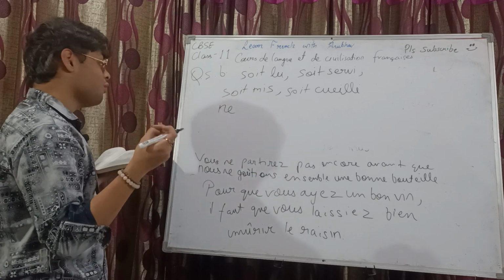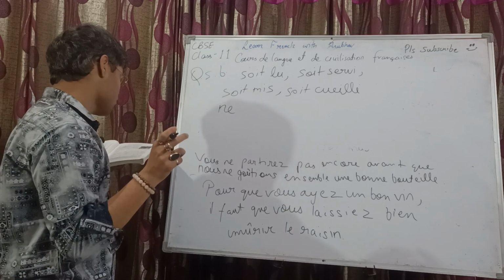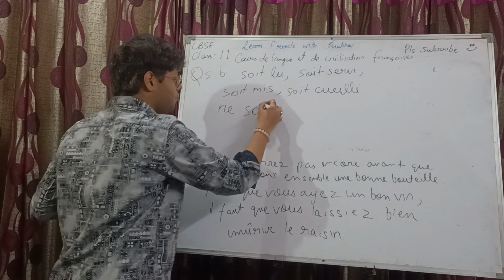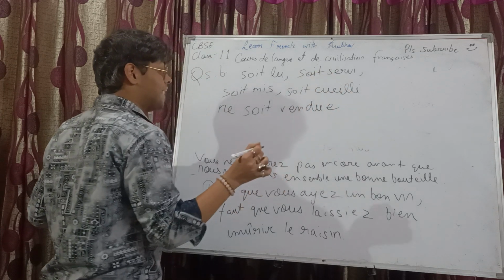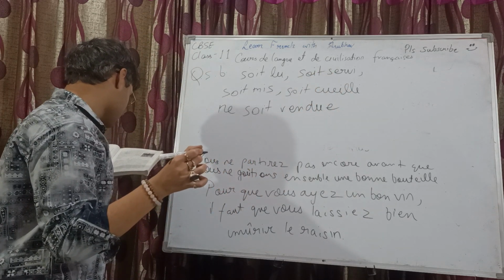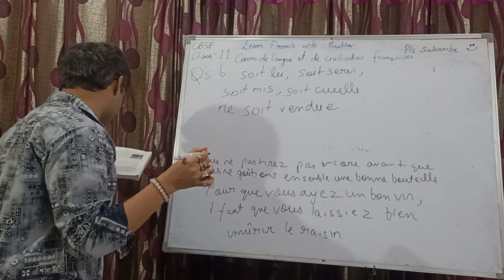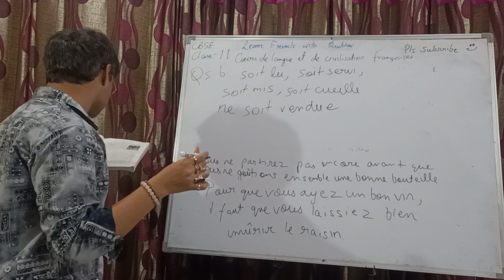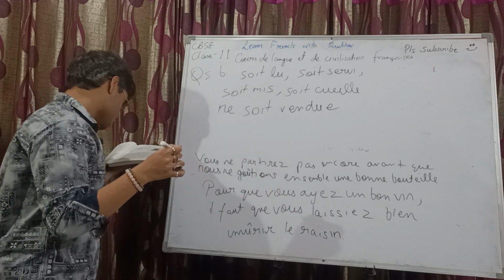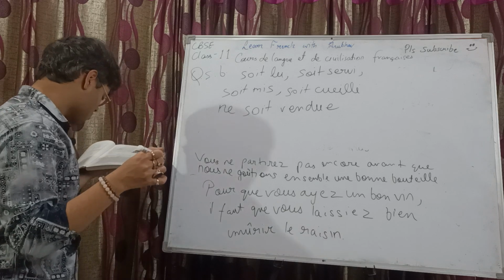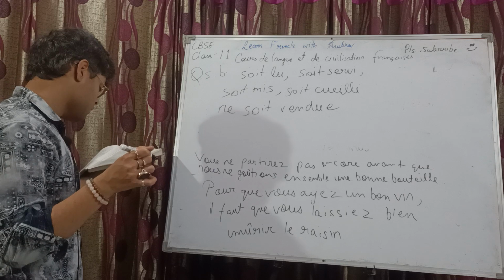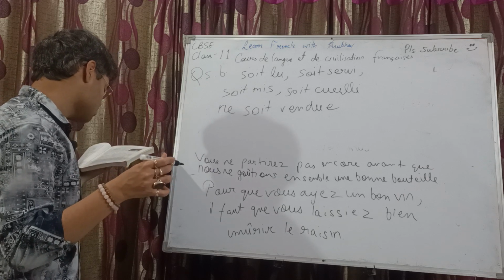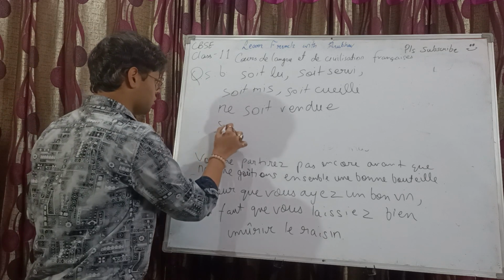It will be soit vendu, okay, ne soit vendu, and vendue with an e, because la récolte is feminine, right? Les ouvriers ont encore du travail à faire jusqu'à ce que la maison, couvrir is the verb, le toit, so soit couverte.